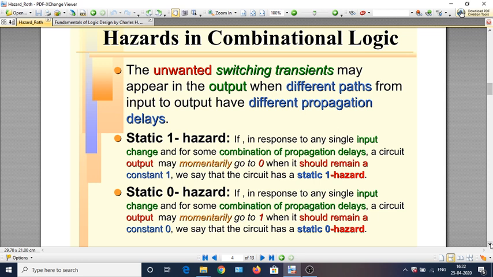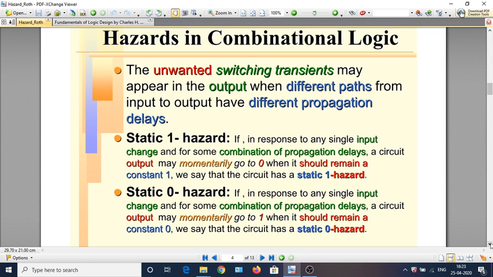Let me read it out. If, in response to any single input change and for some combination of the propagation delays, a circuit's output may momentarily go to 0 when it should remain at constant 1, we say that the circuit has a static 1 hazard.